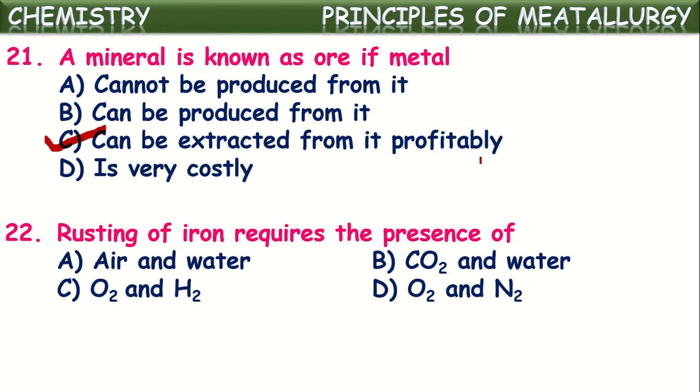Air in the sense oxygen. Water means either in the form of moisture or liquid form. So in the presence of both air and water, iron will be rusted. It converts into hydrated ferric oxide, which we commonly call rust. These two are the components required for rusting of iron.